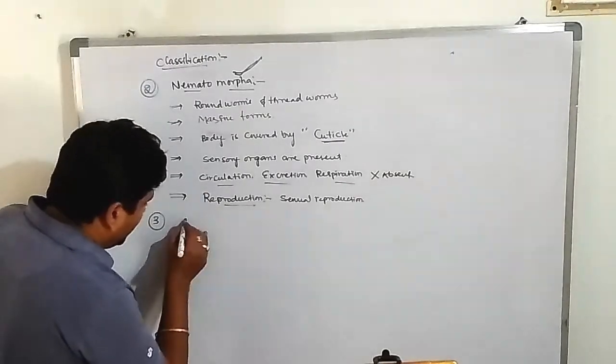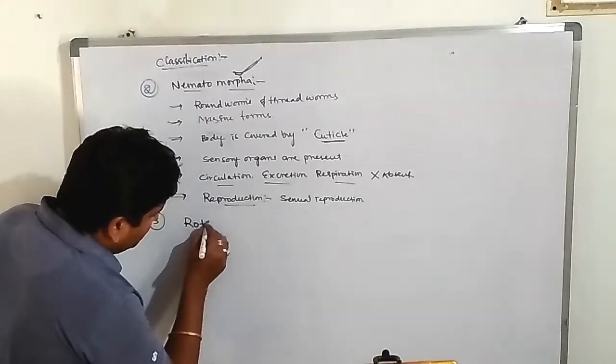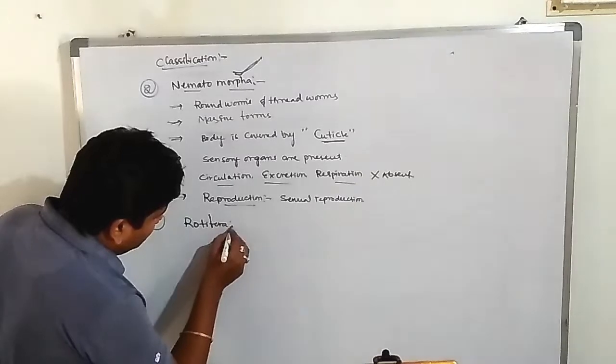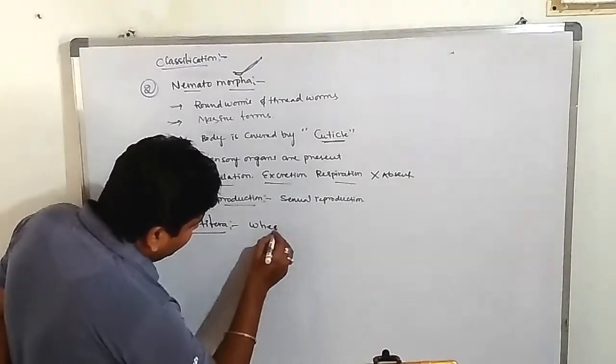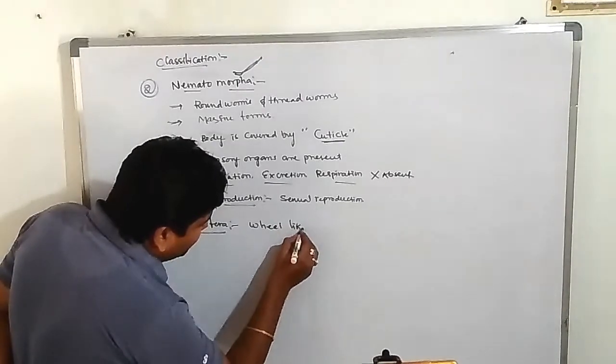Third one is Rotifera. Roti means wheel, a wheel-like structure.